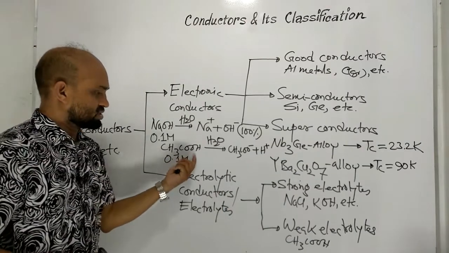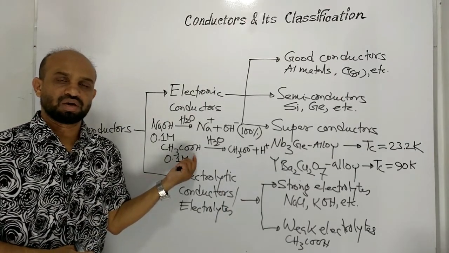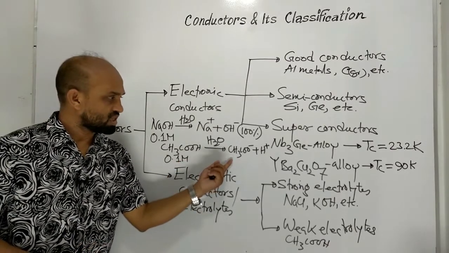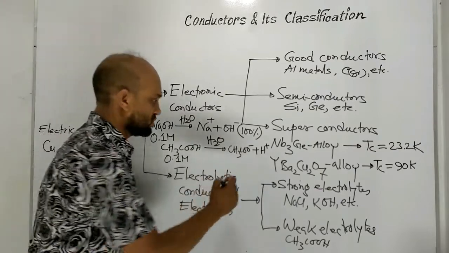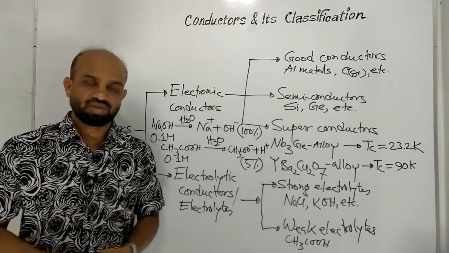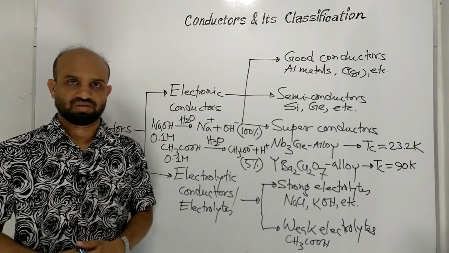Here 0.1 molar acetic acid, only around 5% molecules ionize to acetate ion and proton. This is only around 5%. That is why this is called weak electrolytes.